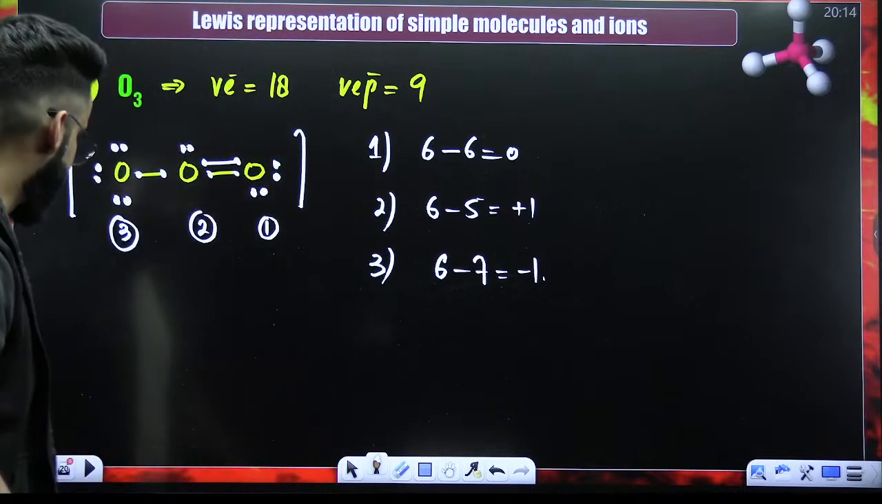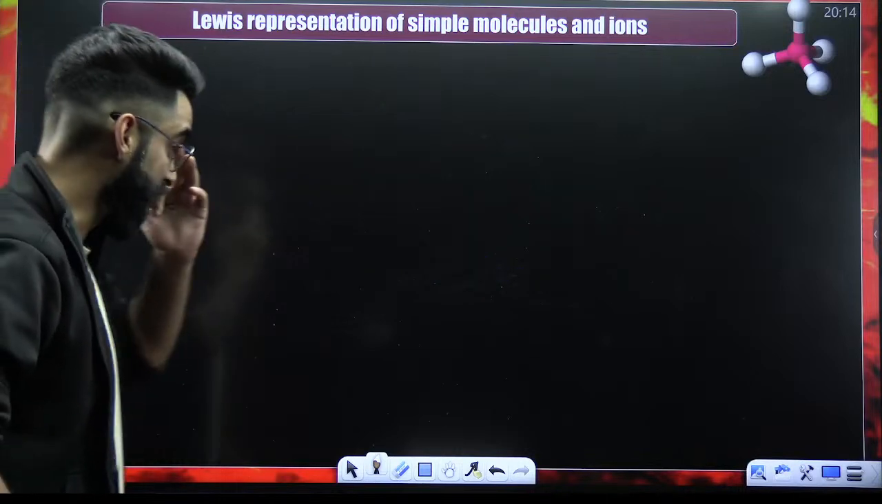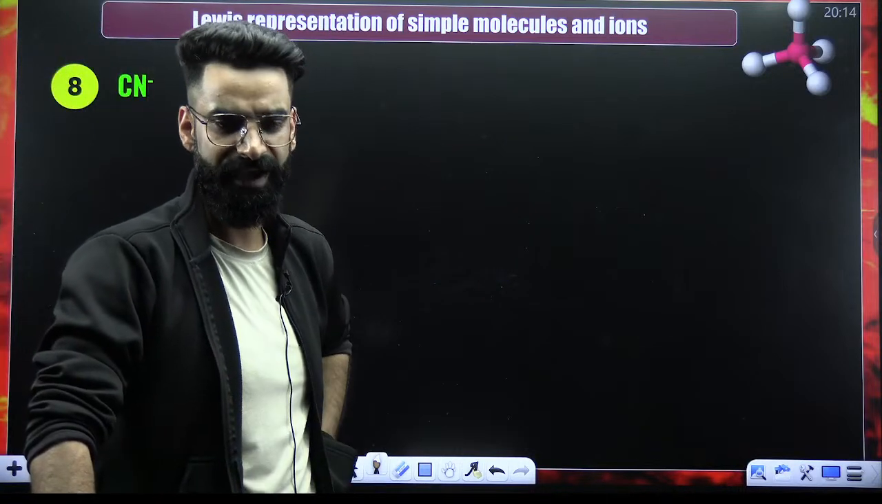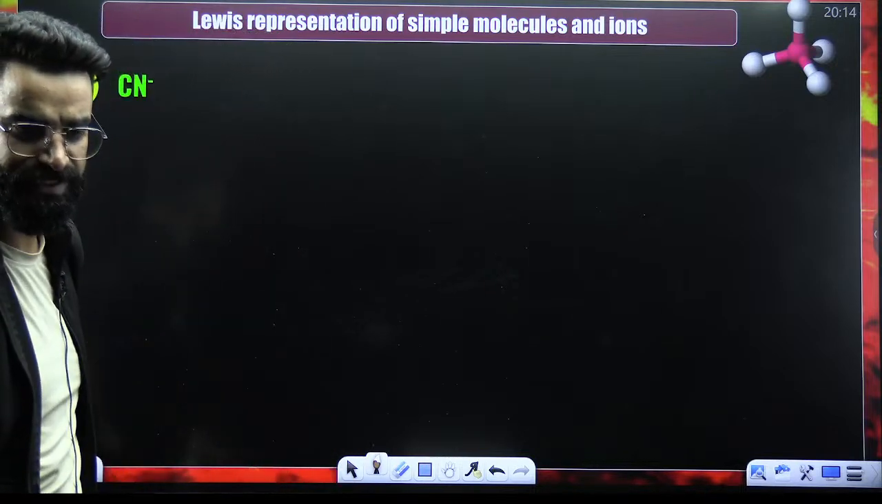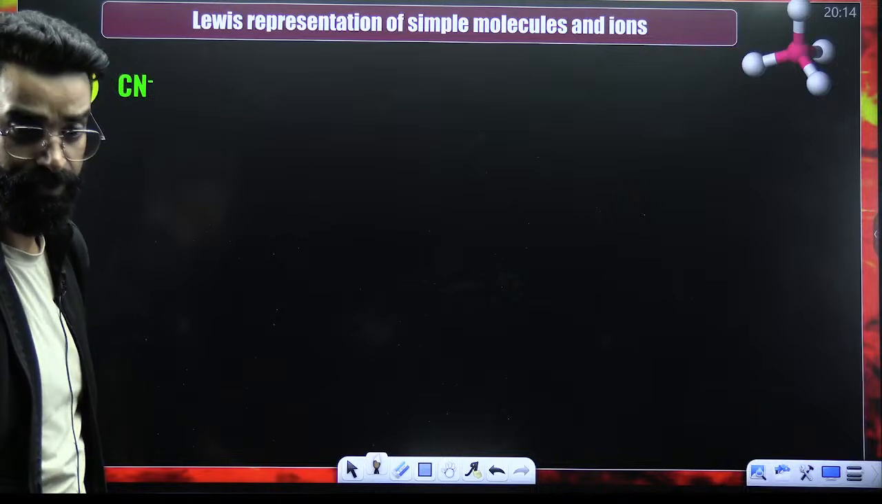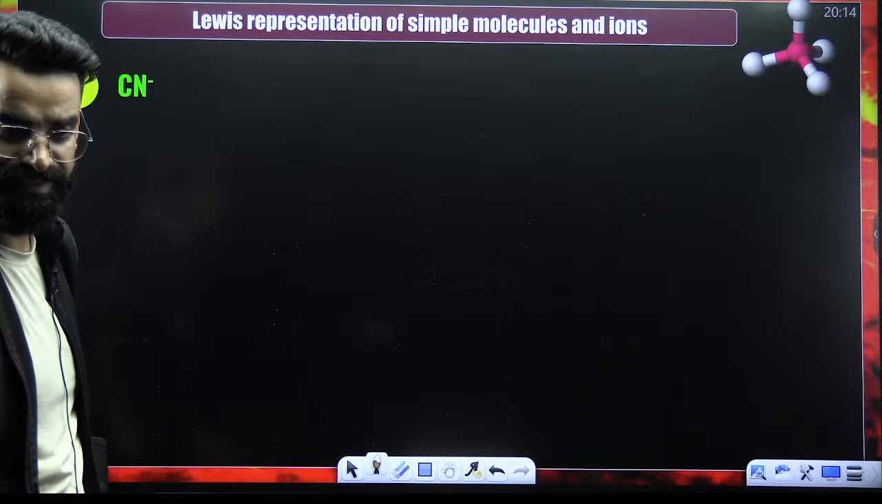Okay, I believe I'm clear, guys. For example, you have got CN negative. Again, one simple one. CN negative. Can you do all the calculation for CN negative? You can. Can you do all the calculation for CN negative, people?